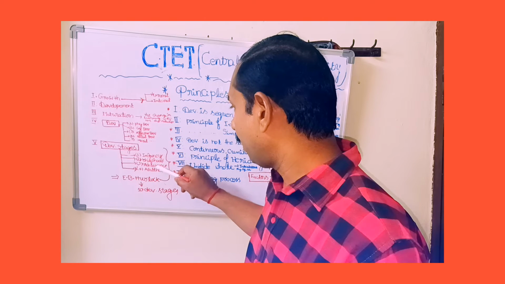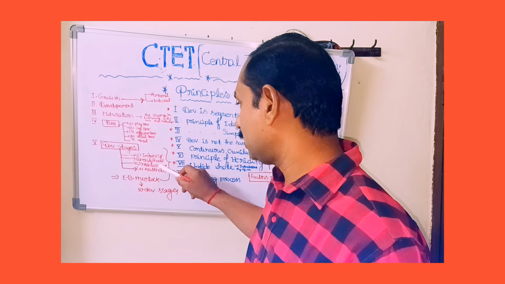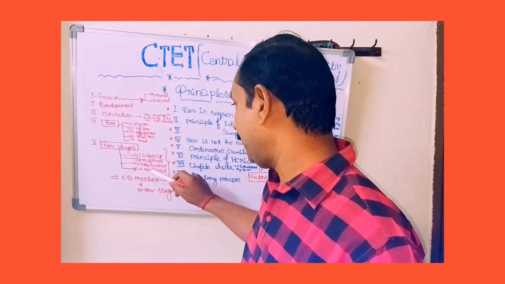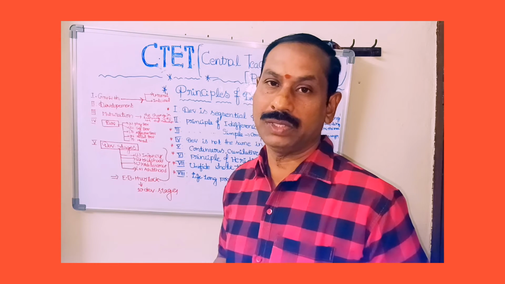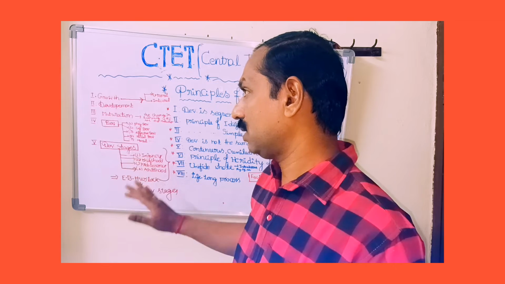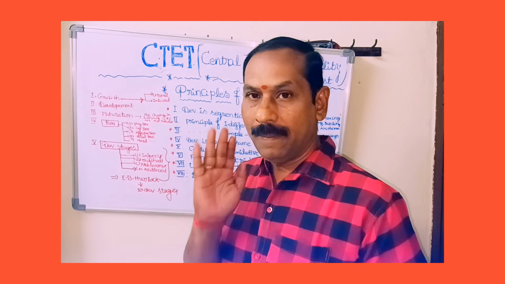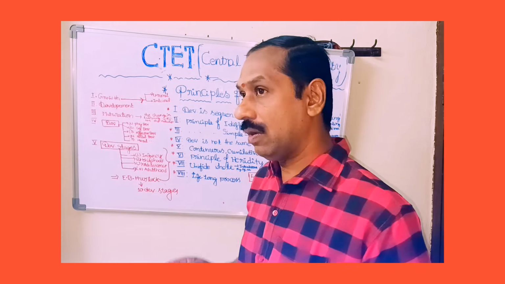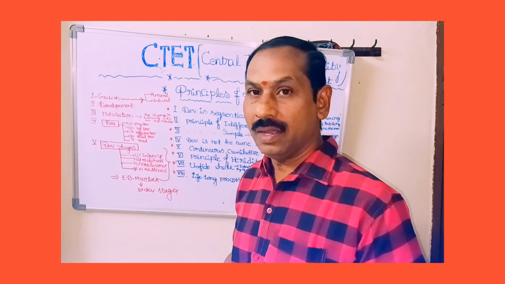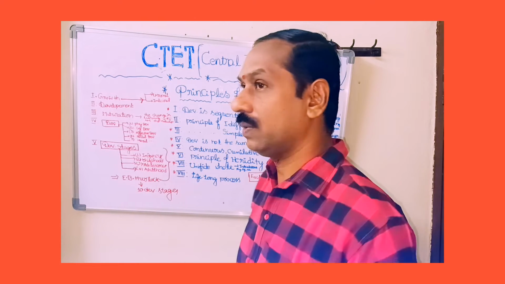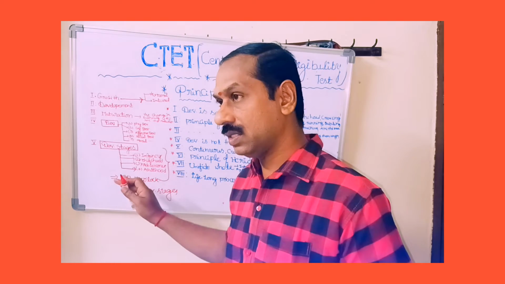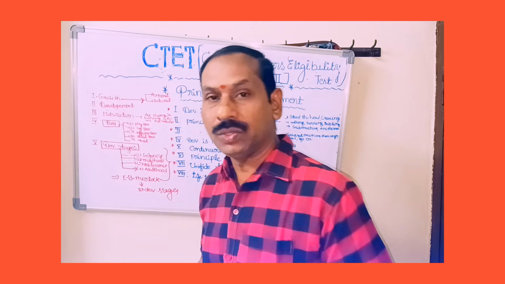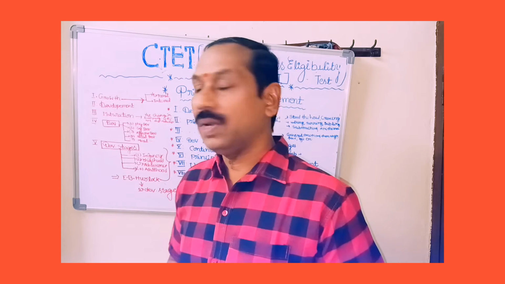If we compare the childhood stage and adolescent stage, the development is very different. And if we compare the adolescence and adulthood stage, the development is not the same. So that's why development is not the same in different stages, and development also shows the individual differences.